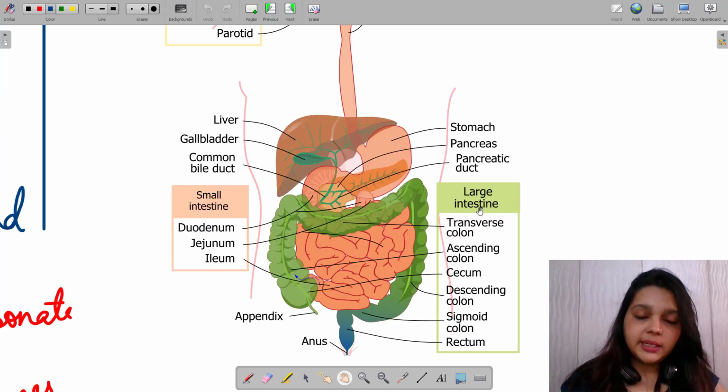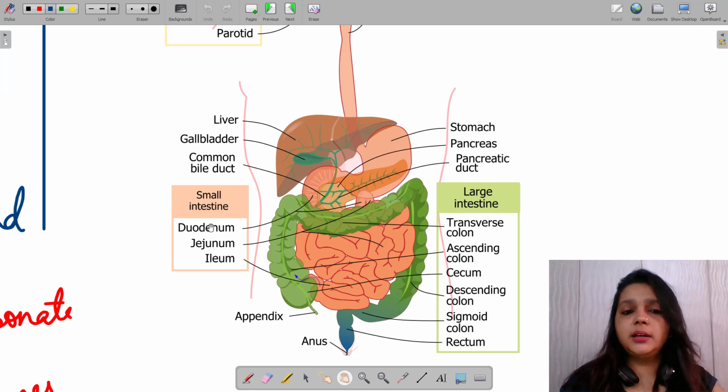And lastly, we see the large intestine. After the small intestine, the food enters into the large intestine. Also, the small intestine, besides absorption, also absorbs a lot of water, and very little digestion would be left that needs to be done by the large intestine.